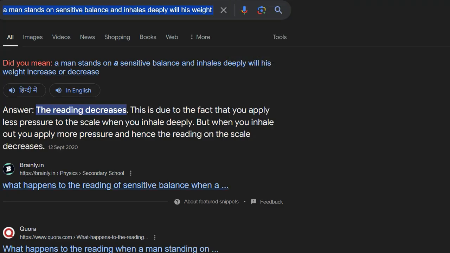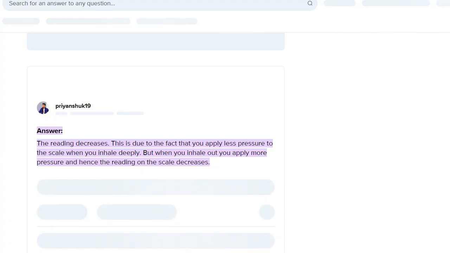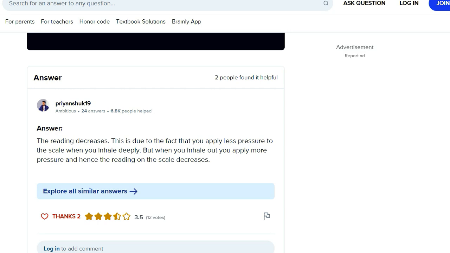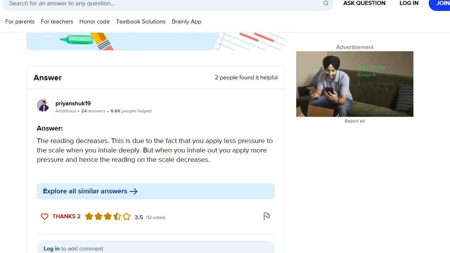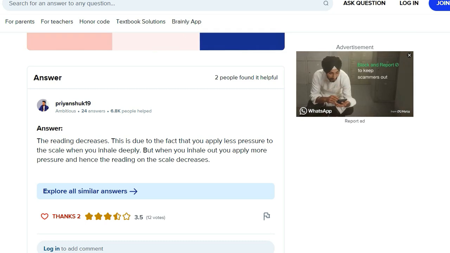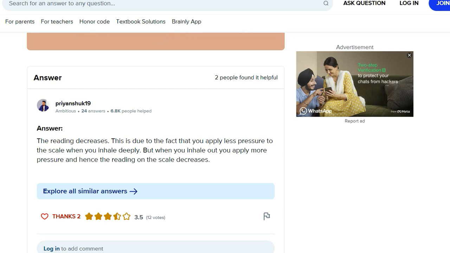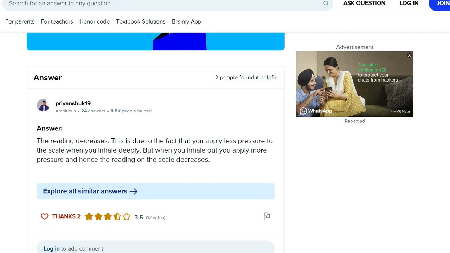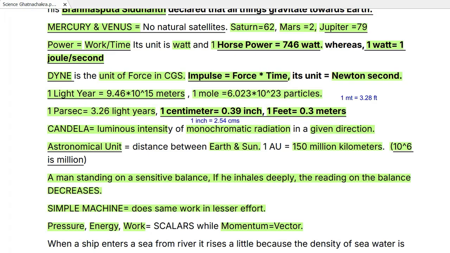What happens to the reading of a sensitive balance? The reading decreases. This is due to the fact that you apply less pressure to the scale while inhaling deeply, and that's because of which the weight decreases. But when you exhale, you apply more pressure on the balance, and hence the reading on the scale increases. Okay, fine, I'll remember that.